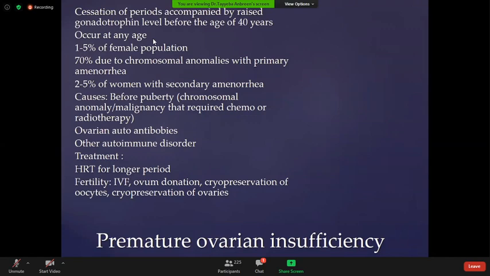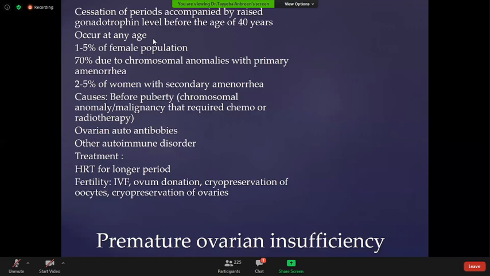If a woman comes to you before the age of 40 with signs and symptoms of menopause, like menstrual irregularity or hot flushes, the immediate symptoms of menopause, you can examine your patient, take the history, and advise certain investigations like FSH.